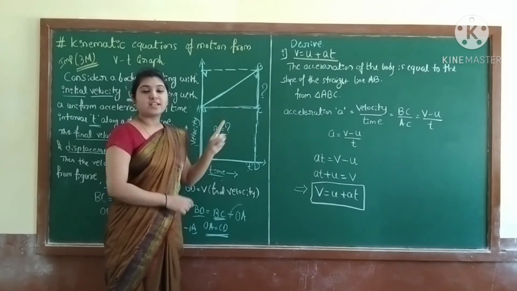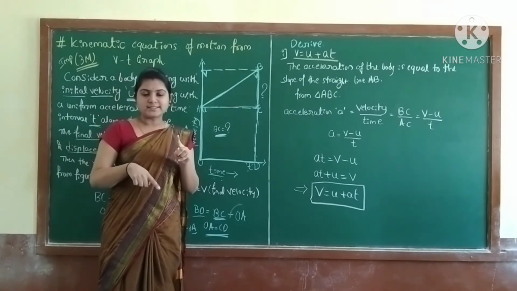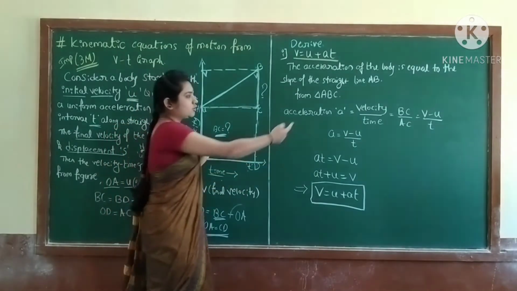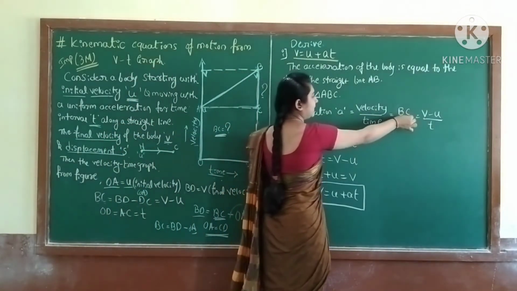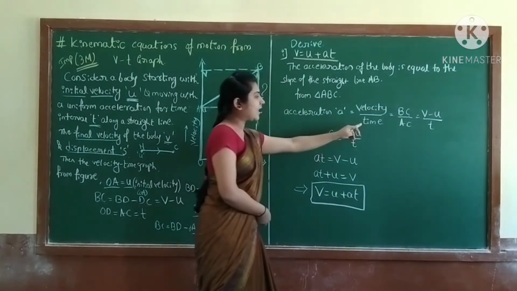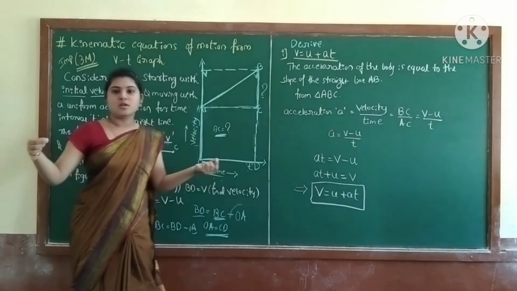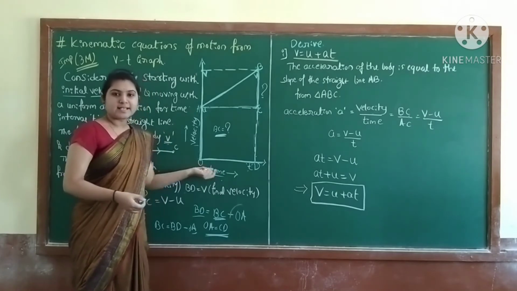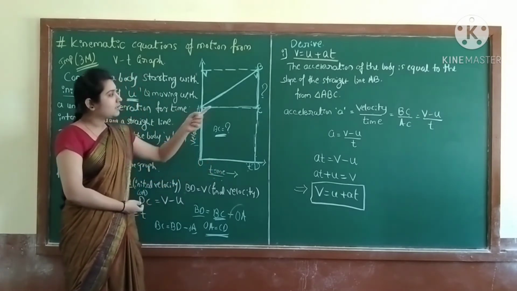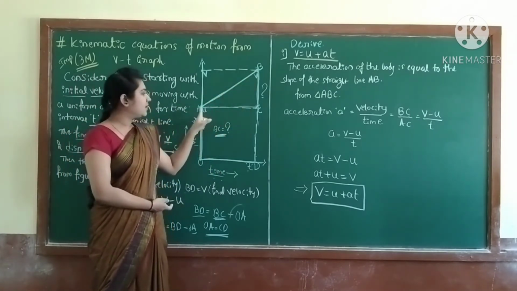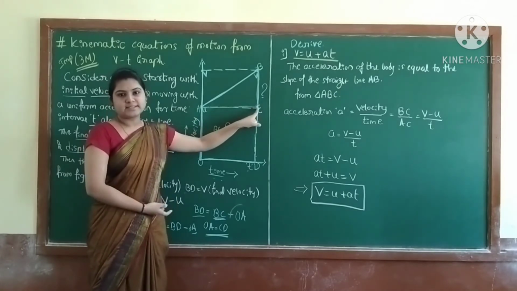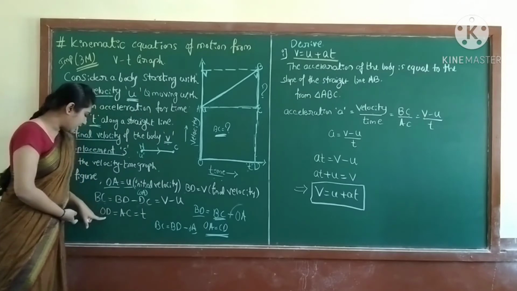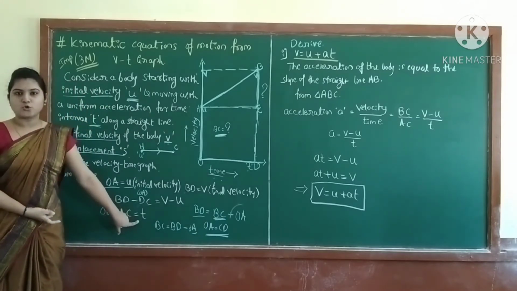So BC is vertical, that is the length. Write here velocity is BC, the y axis. Then time is horizontal, this much, the x axis. BC is the y axis, AC is the x axis, because AC is equal to OD is equal to t.